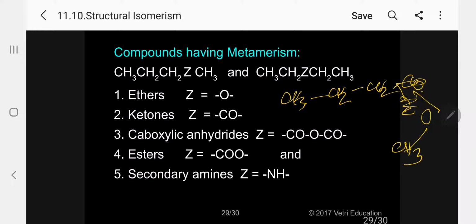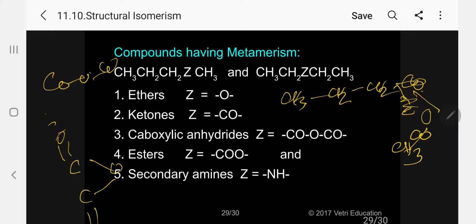So left side 3, right side 1. So CO, here again CO. Kindly follow. What is the acetic formula? CO is the acetic anhydride. Or simply we can write it this way, C double bond O, C double bond O. So this is the way we can write the corresponding anhydride.